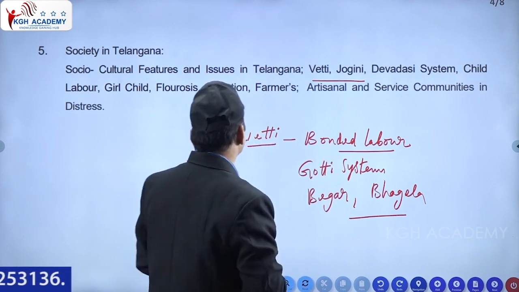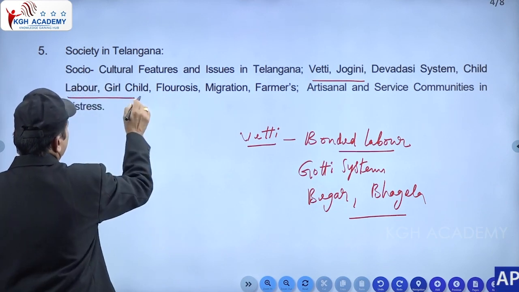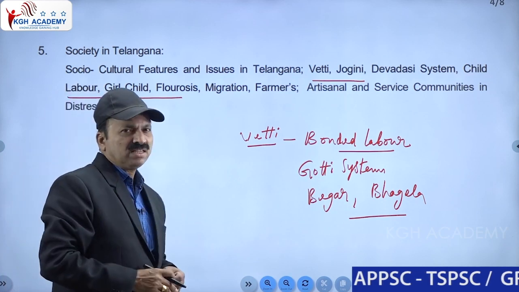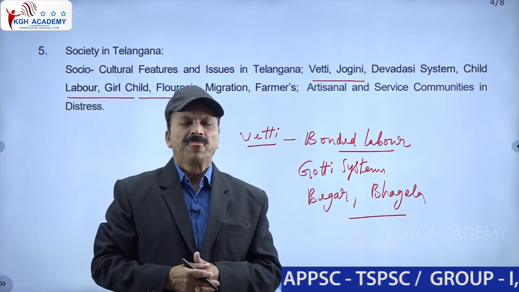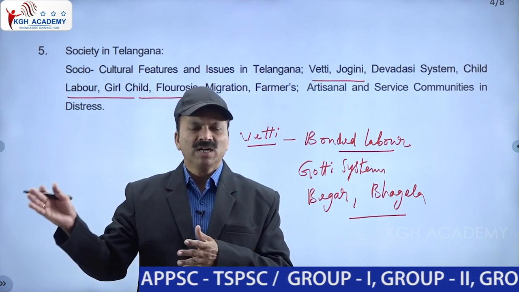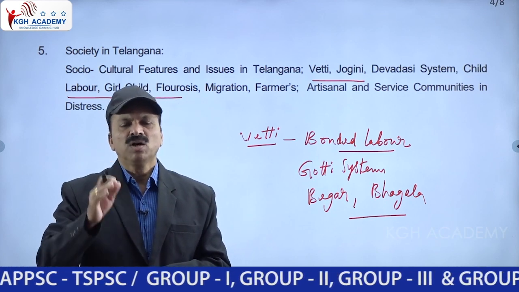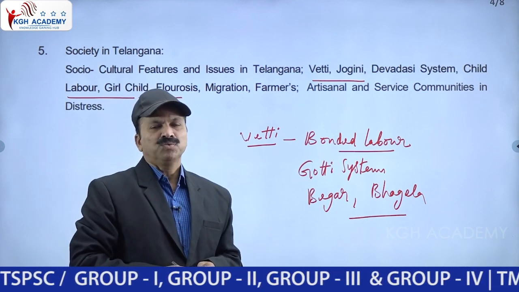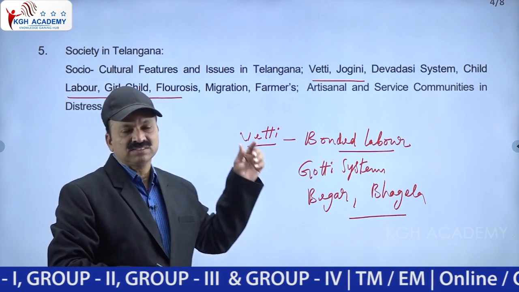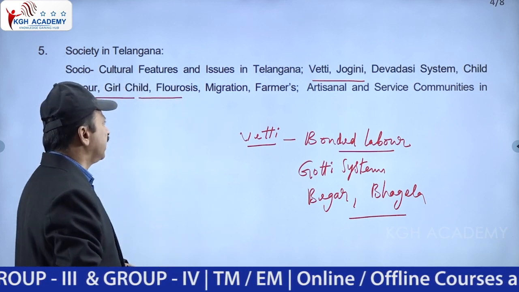Nobody is doing Vetti. Then child labor, once again, girl child labor. Fluorosis: in the Nalgonda region, a drinking water facility especially did not exist even during that time. Now measures have been taken, and drinking water facilities are provided to the fluorosis areas, the places where fluorosis existed. So drinking water is provided.